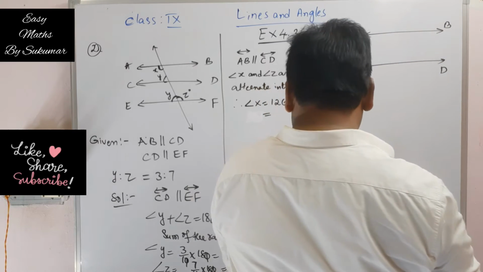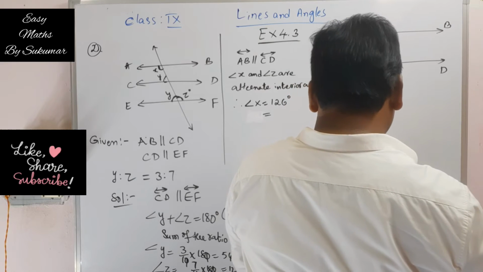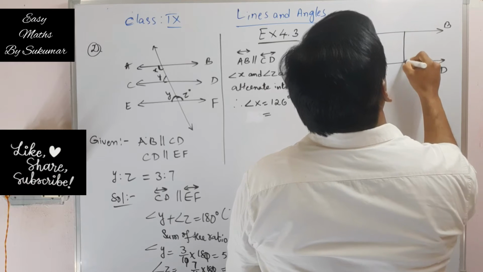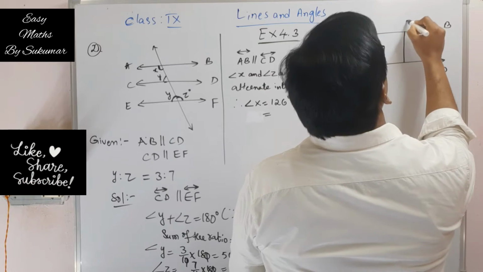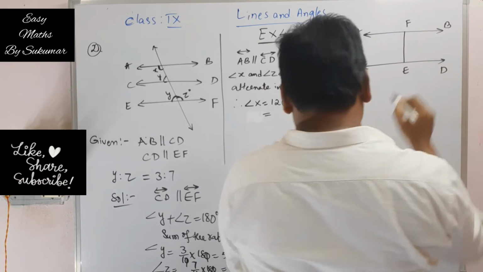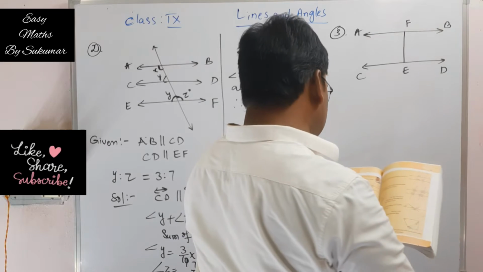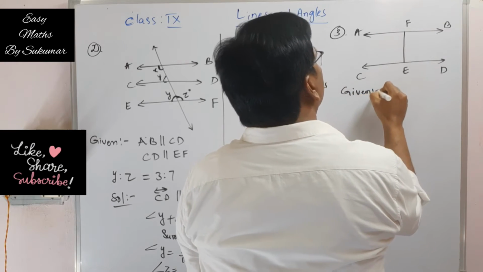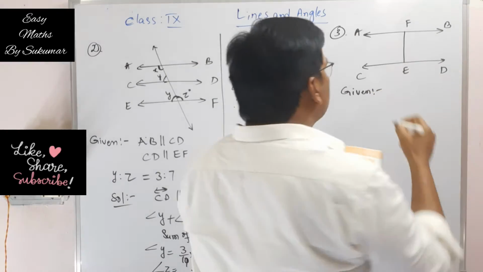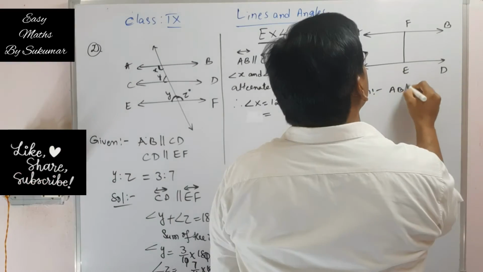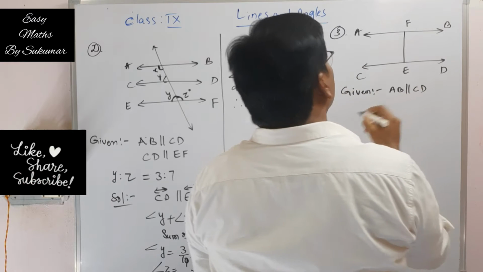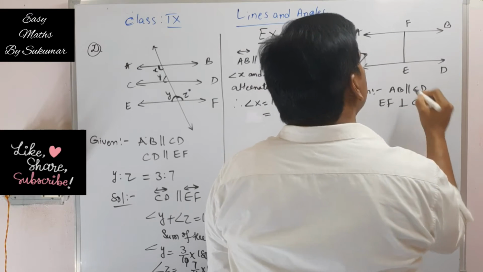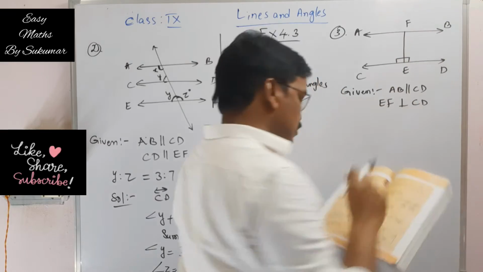And EF is perpendicular to CD. So this EF, here it is F and this is E. This EF is perpendicular to CD. And okay, I will write first here what is given. What is given? This AB is parallel to CD and this EF is perpendicular to CD. So this is a perpendicular line.